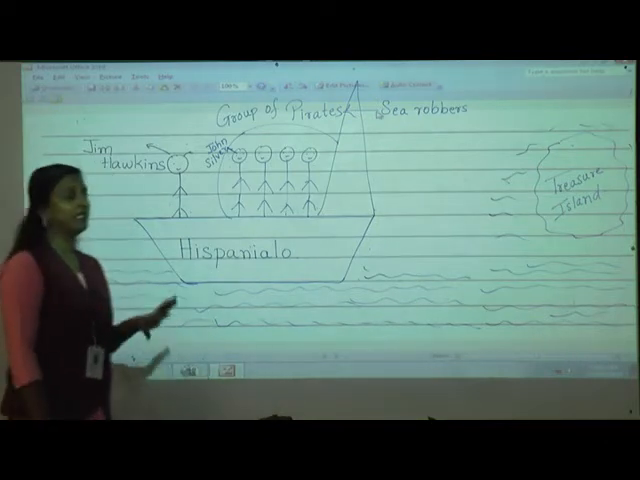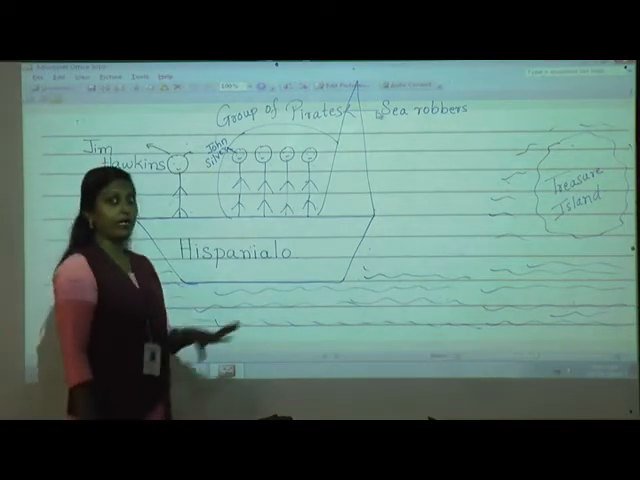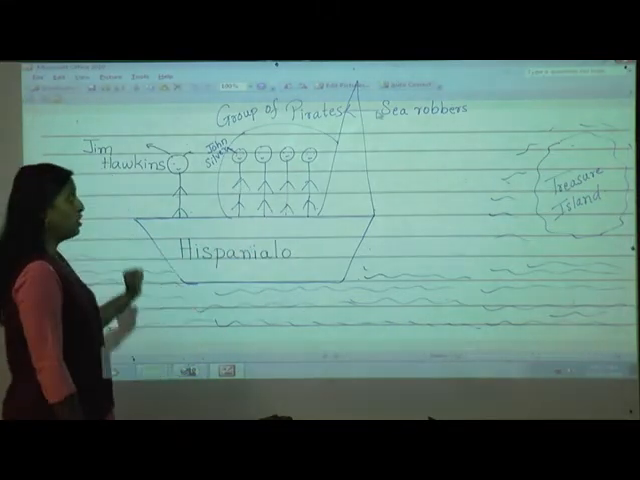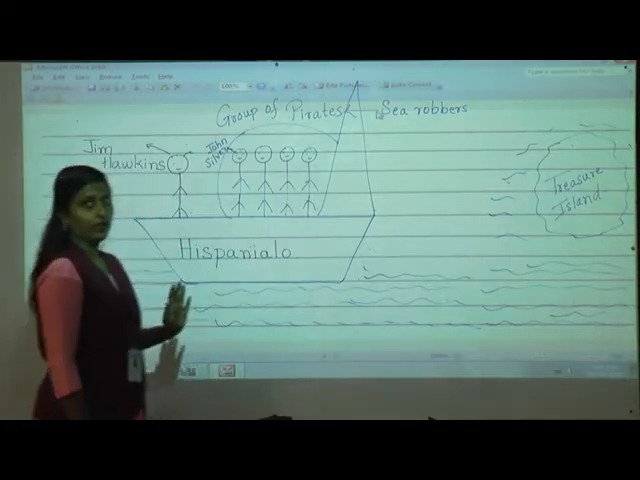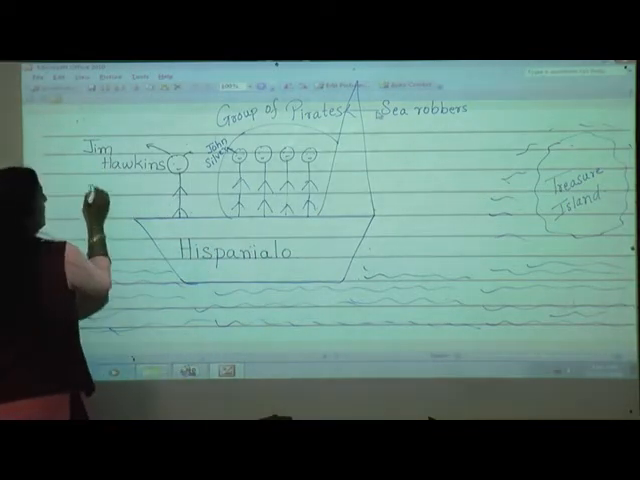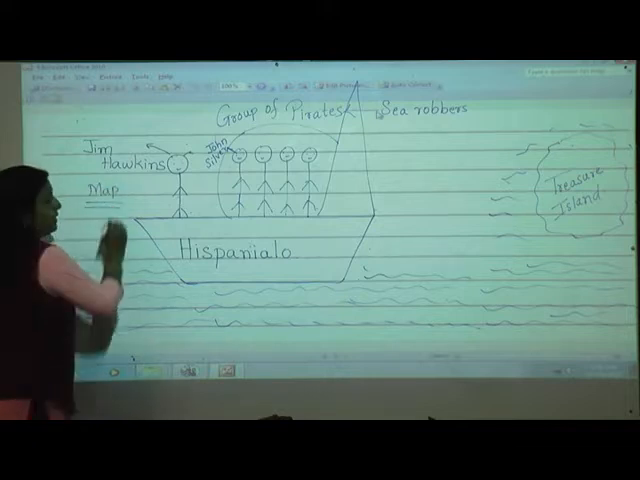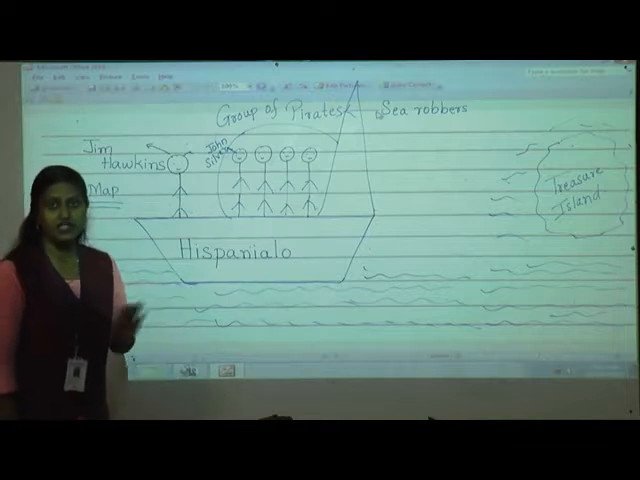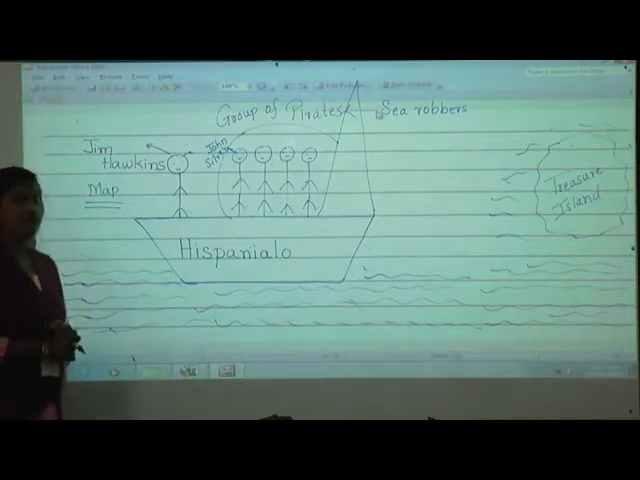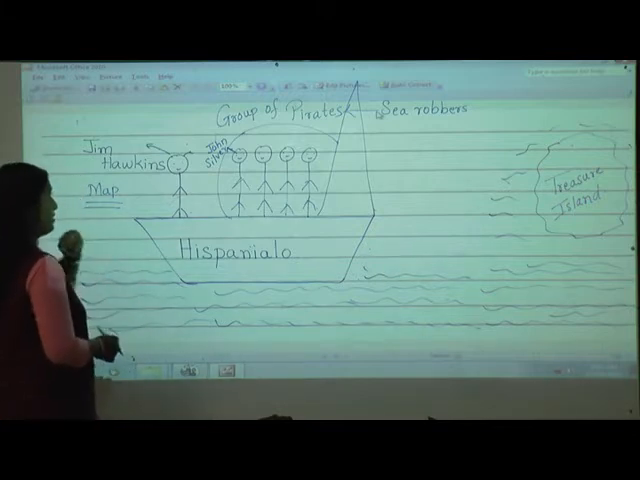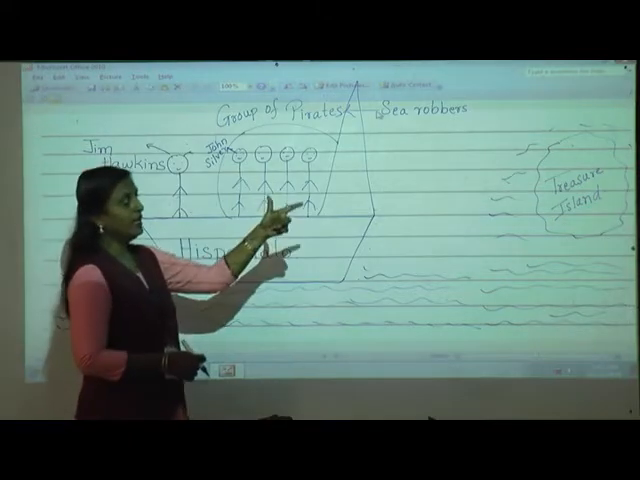Because in that island there is some treasure. Treasure means some valuable things which have been buried in that island, and they all came to know that there is treasure on that island. So how to go to that island? Yes, this Jim Hawkins has the map. Nowadays if we want to reach a destination, what help do we take? Yes, we take the help of Google Maps. As this is in the olden days, Google Maps was not there, so Jim Hawkins had the map showing how to go to that treasure island.